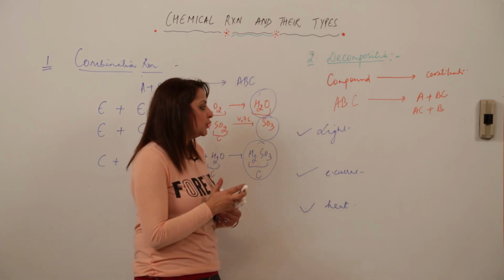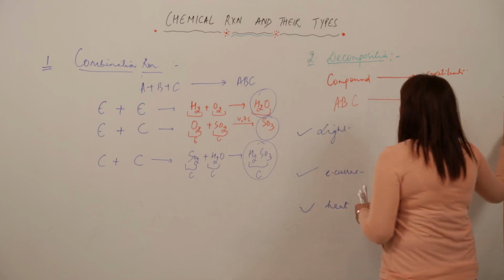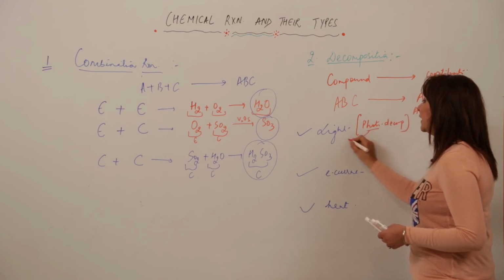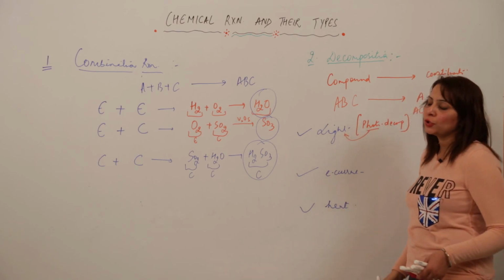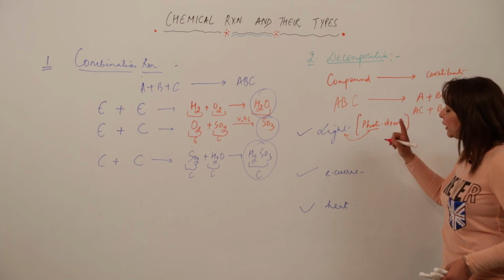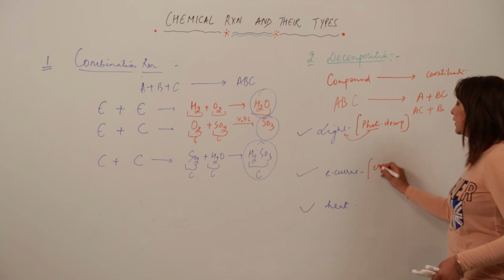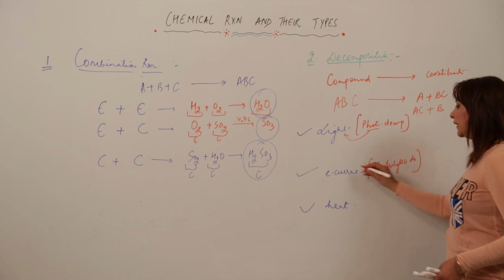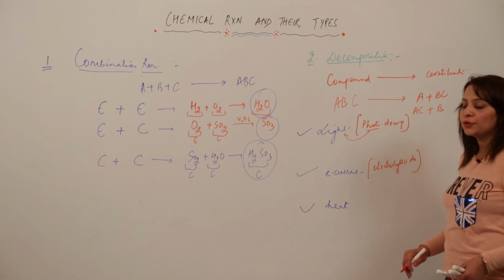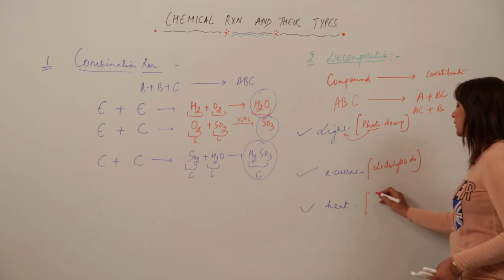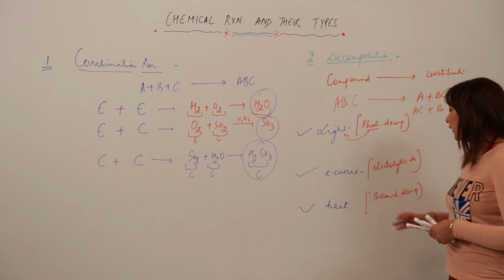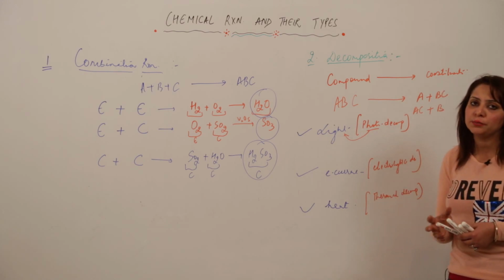Whenever decomposition occurs because of light, we call it photo decomposition. Photo means light, and decomposition again means the reactant gets split up into its constituents. If the decomposition occurs because of electric current, it is called electrolytic decomposition. That means electric current is passed and the substance gets decomposed into its constituents. And if it occurs due to heat, it is called thermal decomposition. It can also be called dissociation, so it can be thermal decomposition or thermodecomposition.